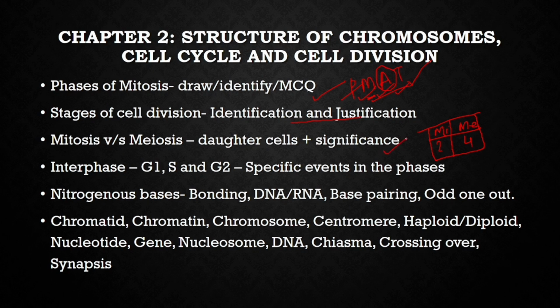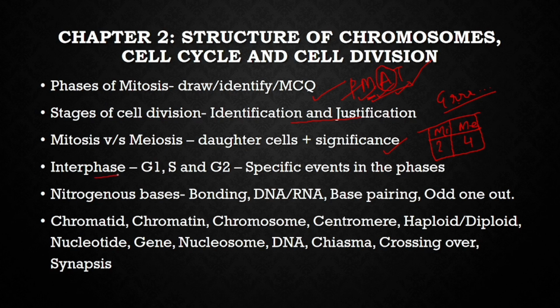What is the significance of mitosis and meiosis? Mitosis is important for GR. I hope you remember this. What is GR? Growth, repair, replacement, reproduction. And what is the significance of meiosis? It is the formation of gametes, which is called gametogenesis.